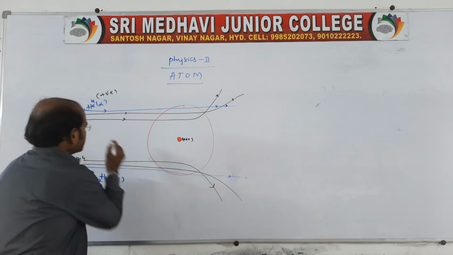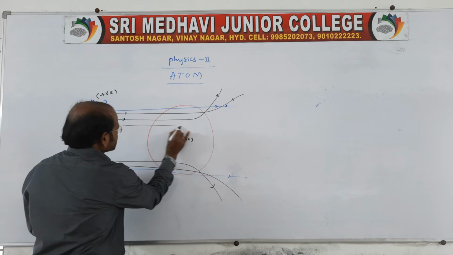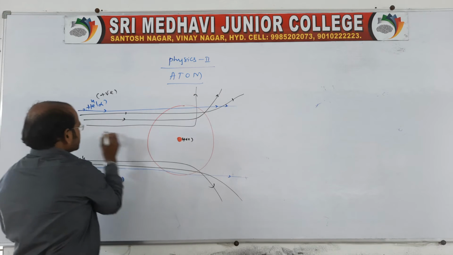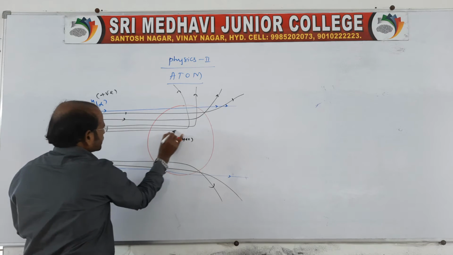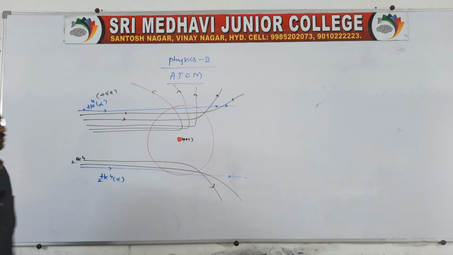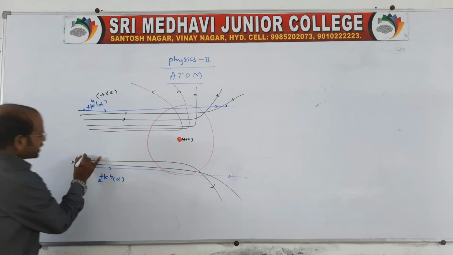Now, when an alpha particle is deflected, some are deflected like this and some like this, and the same at the bottom.